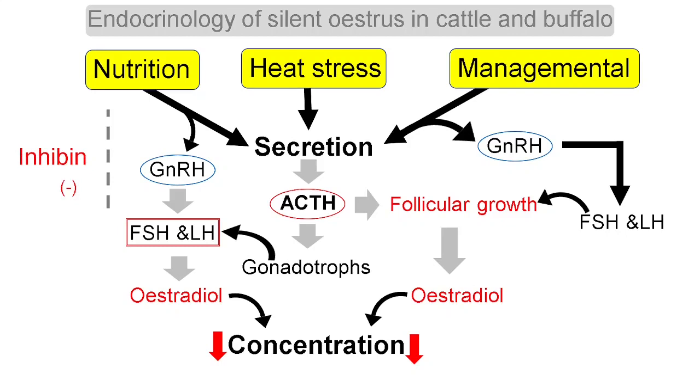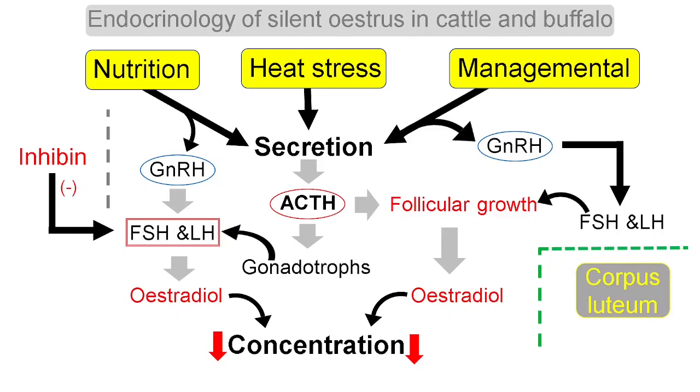Inhibin. This is the hormone secreted from the granulosa cell. This hormone is found to be increased during the summer season or under heat stress, and this inhibin prevents the release of FSH and indirectly impacts the follicular growth and the concentration of estradiol. Another very important one is the growth and development of the corpus luteum, how it is influenced for the behavioral expression of estrus, the sexual expression of cattle and buffalo, which we will discuss in the next slide.